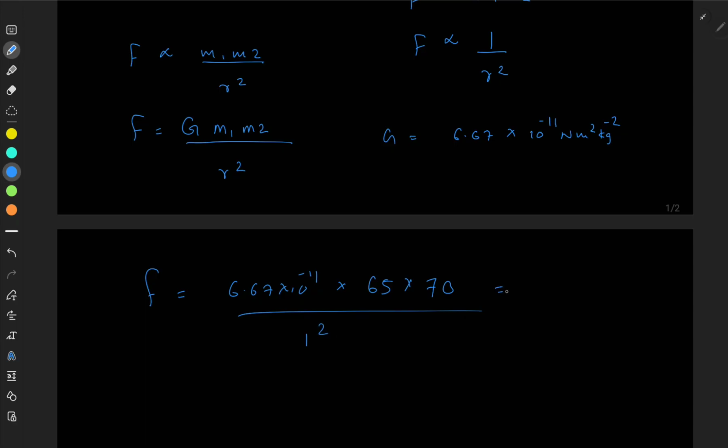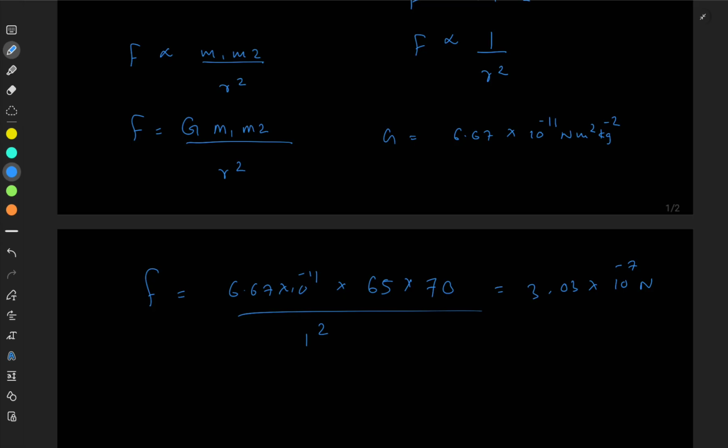So if you calculate this, you'll find out it's a very, very small value, something like 3.03 × 10^-7. You can see it's a very negligible value, a tiny, tiny value, but remember the fact that it exists, right? So how would you get a considerable value for the force?